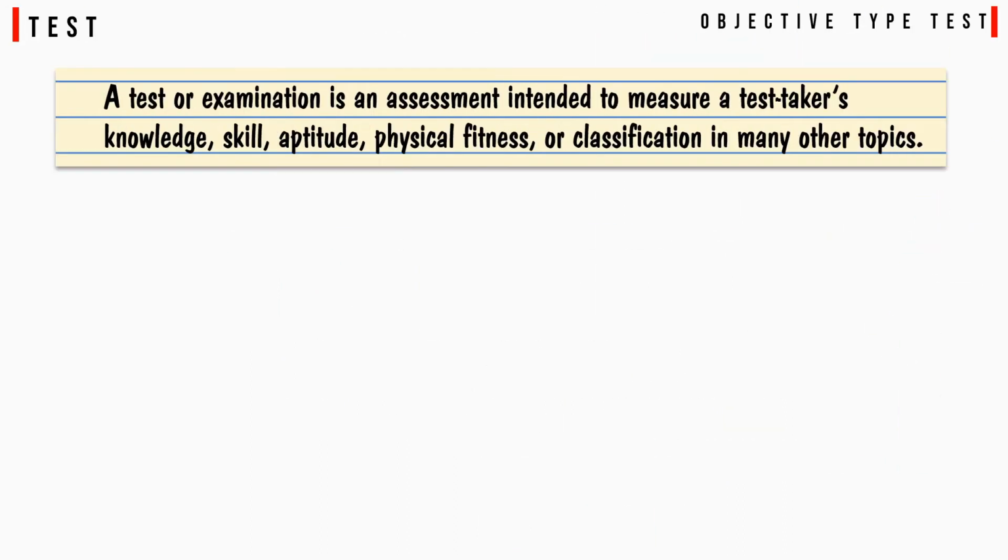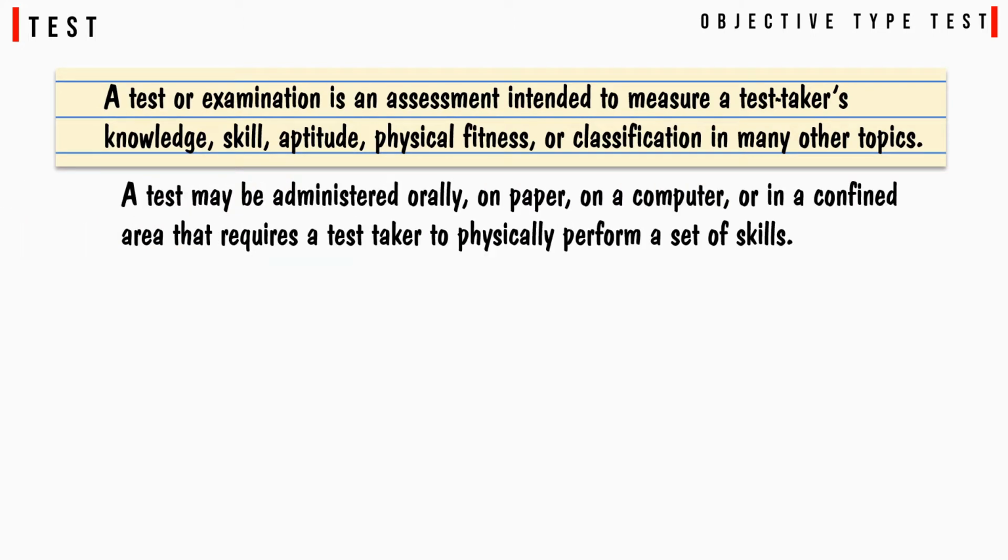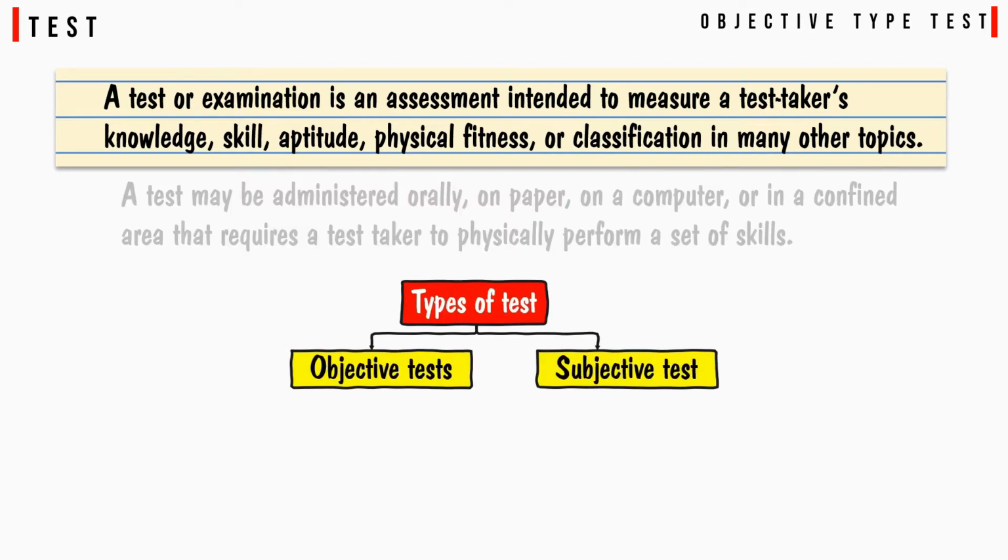Test. A test or examination is an assessment intended to measure a test taker's knowledge, skill, aptitude, physical fitness, or classification in many other topics. A test may be administered orally, on paper, on a computer, or in a confined area that requires a test taker to physically perform a set of skills. There are mainly two types of tests: objective test and subjective test.